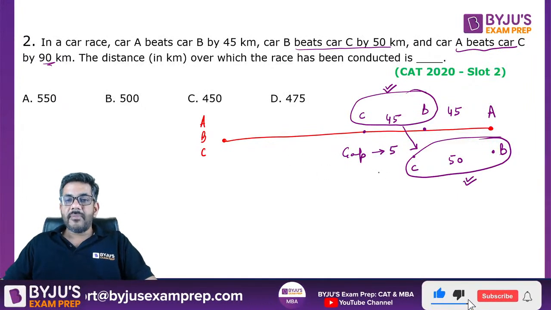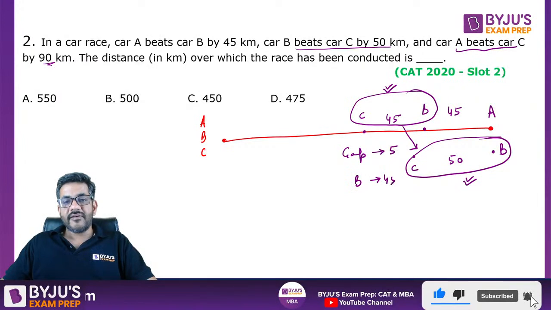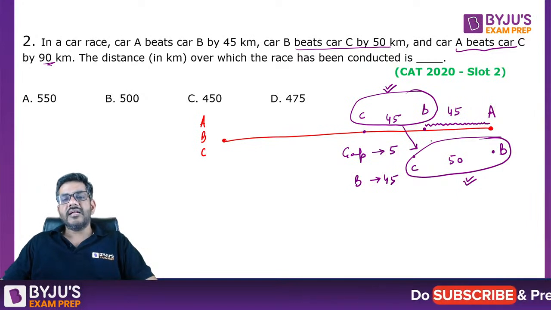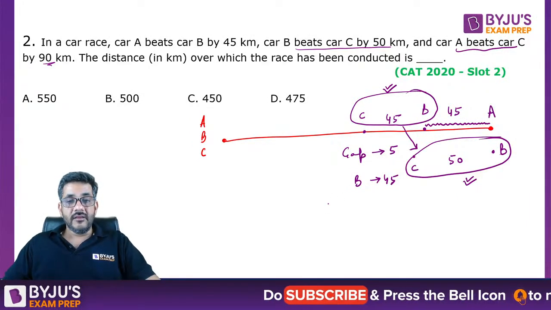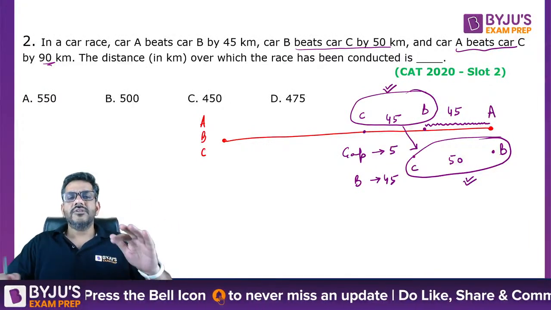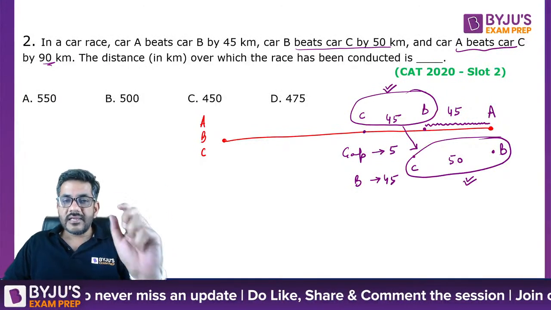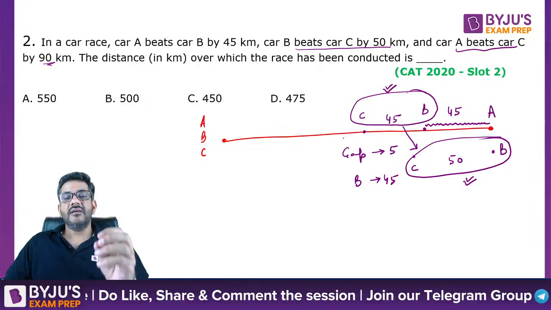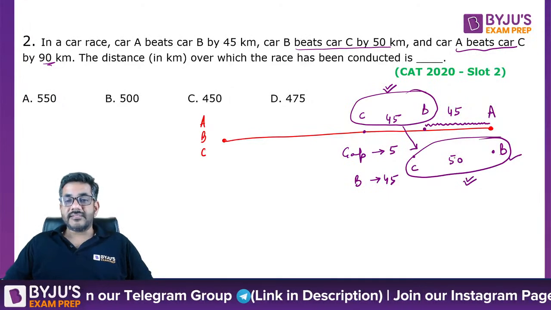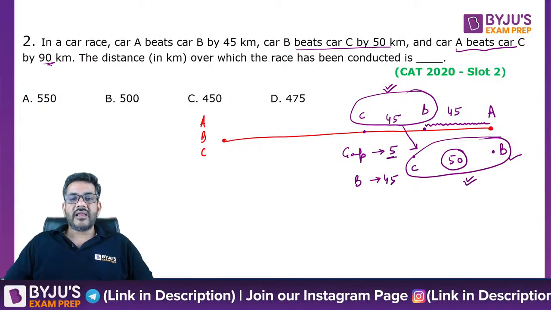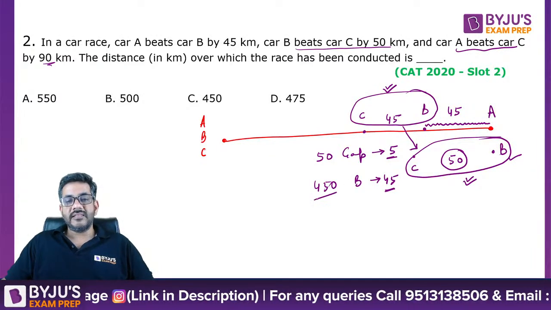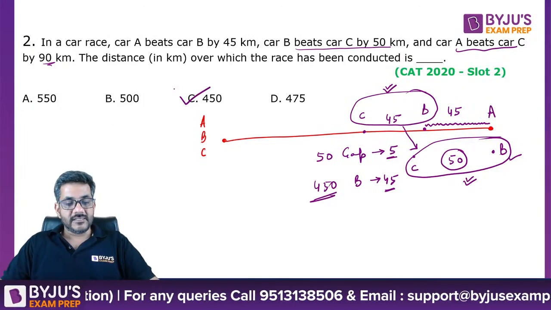To increase this gap by 5, can I say B had to run 45? Because B was here, and when B ran this 45 more, by that time the gap between them became 50. So when B ran 45, of course C would have run 5 kilometers less. So therefore the gap between them increased by 5. You can say for a gap of 5, B had to run 45, right? So when B finished the race, there was a gap of 50. If for a gap of 5 B had to run 45, can I say for this gap of 50 B had to run 450? That means the length of the race was 450. So C option is the correct answer for us.